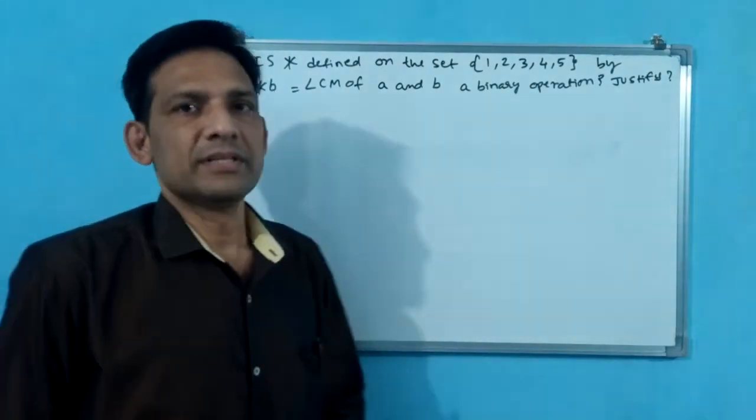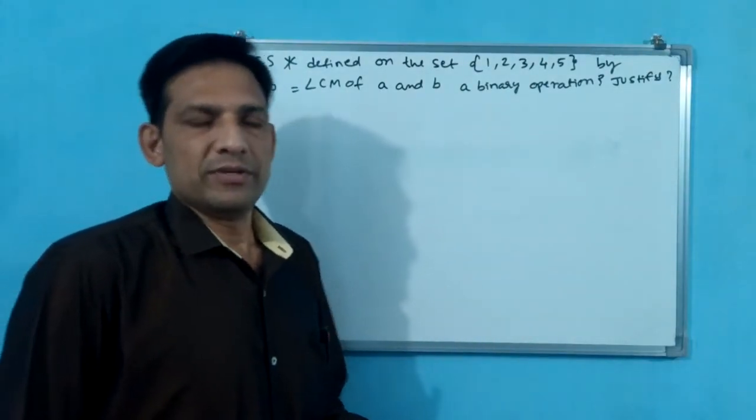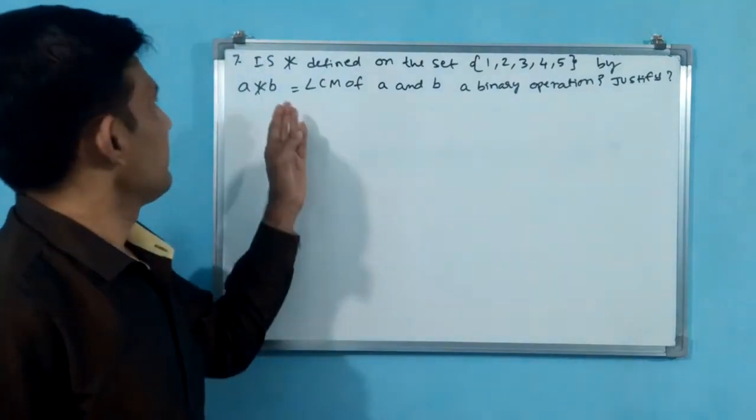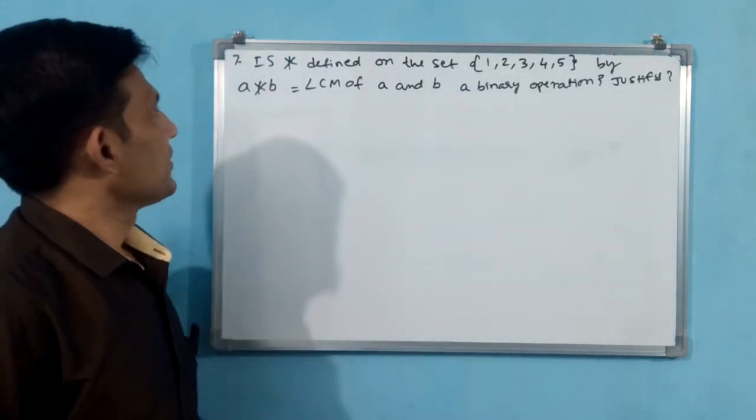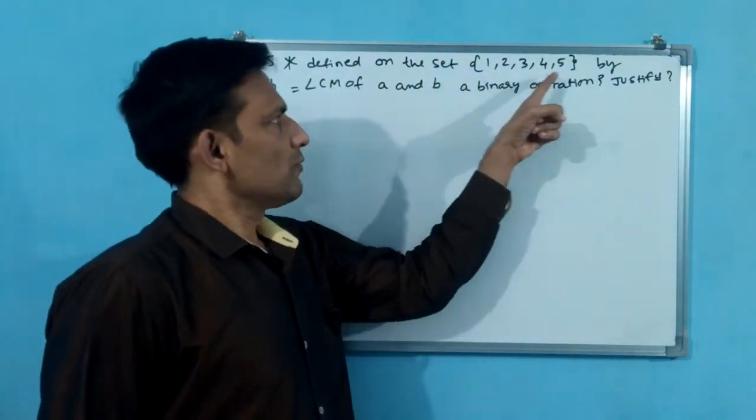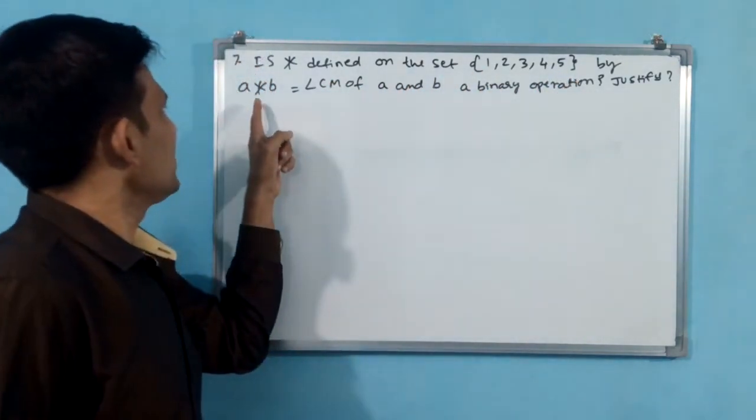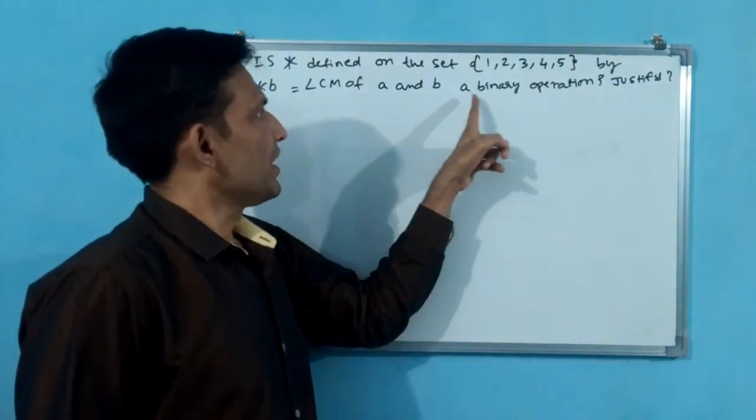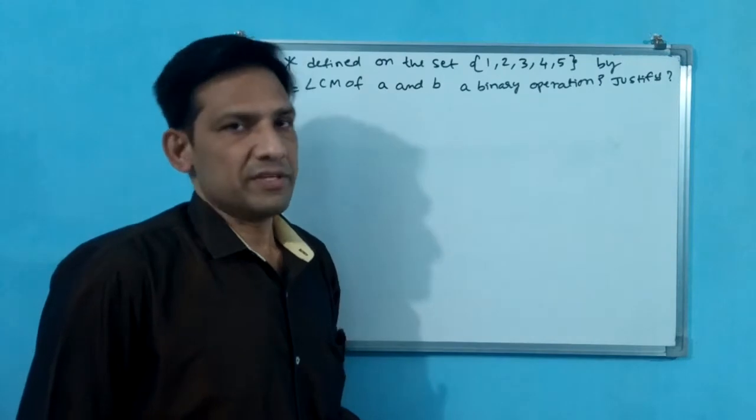Okay, dear students, see the seventh question now in exercise 1.4. Is star defined on the set 1, 2, 3, 4, 5 by A star B is equal to LCM of A and B, a binary function? To justify.